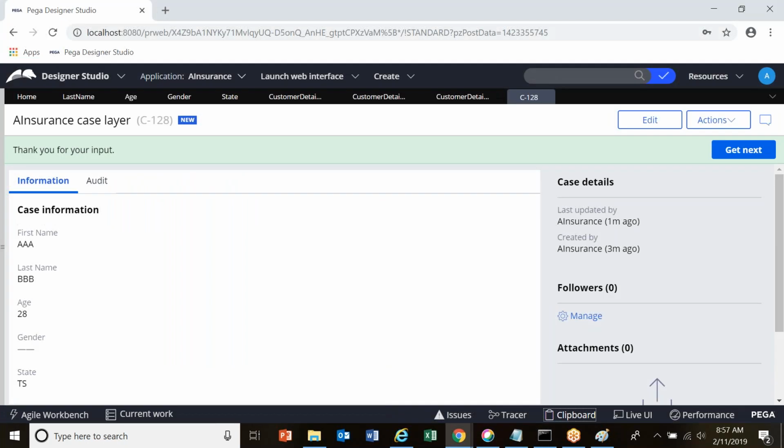You have to create operators for that particular application, and log into that operator, and then you will see the application. I did the same thing: I created an application called A Insurance, added operators to it, logged into the system with that operator, and then it opened A Insurance. Go through the document, it is very clearly written.